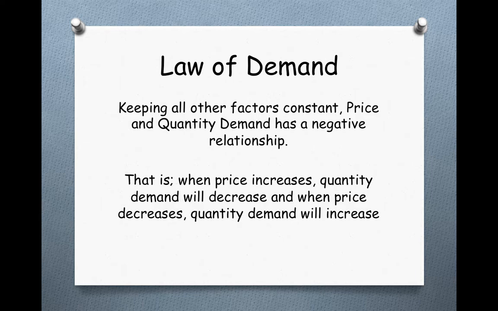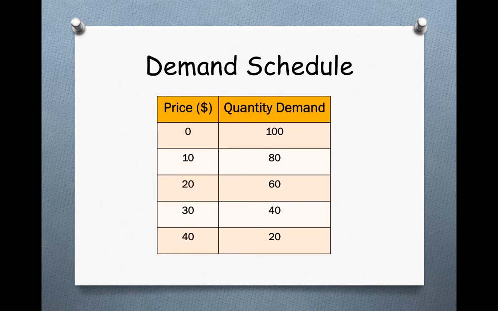The law of demand says that keeping all other factors constant, our ceteris paribus condition, we keep everything else constant, we see a negative relationship between price and quantity demanded. Which means when the price of the product increases, the quantity demanded of that product will decrease. And if the price of a particular product decreases, the quantity demanded of that product will increase. That is the law of demand.